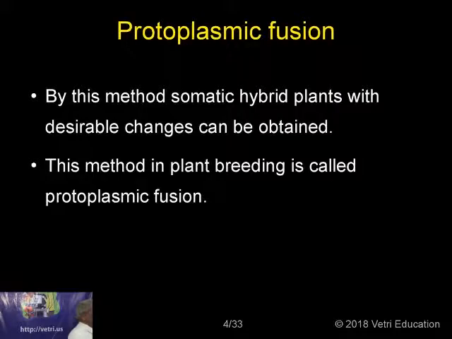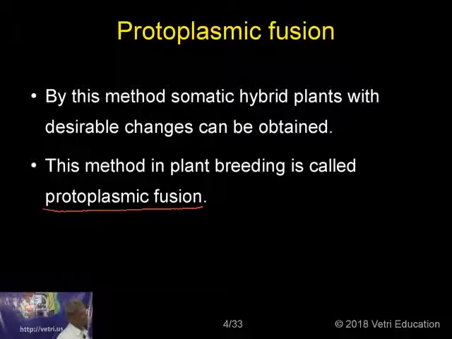By this method, somatic hybrid plants with desirable changes can be obtained. This method in plant breeding is called protoplasmic fusion. So when natural hybridization is not possible, they follow this protoplasmic hybridization, or in other words protoplasmic fusion.